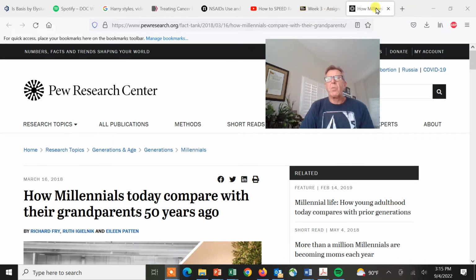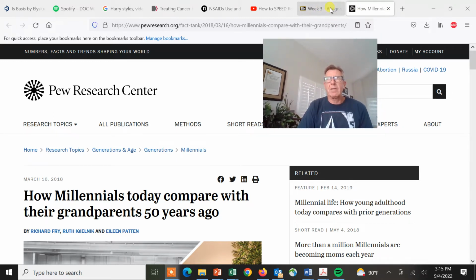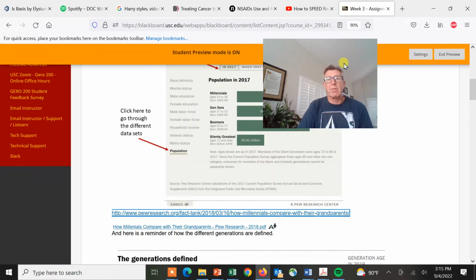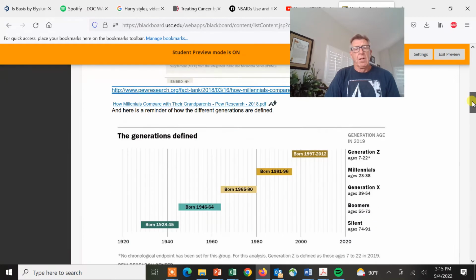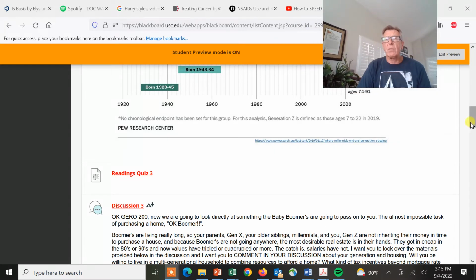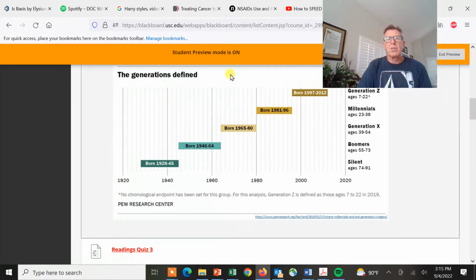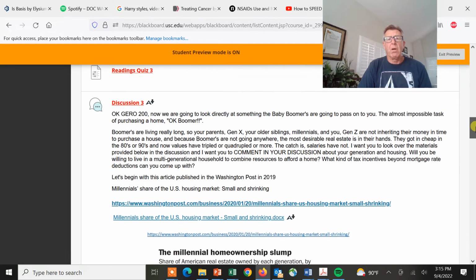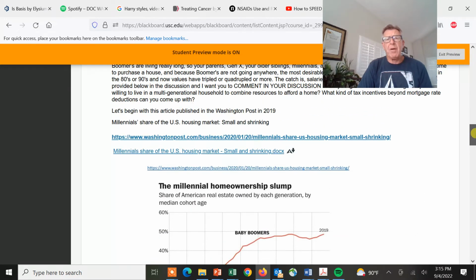So this is just a way of setting up, because we're going to do a lot of social science, and we're going to do some combining populations with trends that lead to disease and stuff like that. That's called epidemiology. Epidemiology helped us figure out where the coronavirus came from. Epidemiology helps us figure out why people get cardiovascular disease and cancer. So it's important to look at each generation, what they've been exposed to, and how that defines who they are.